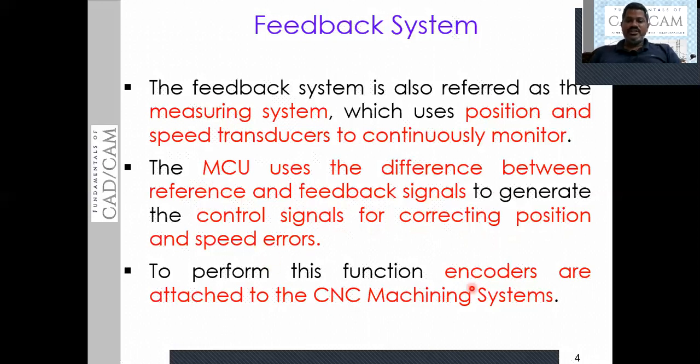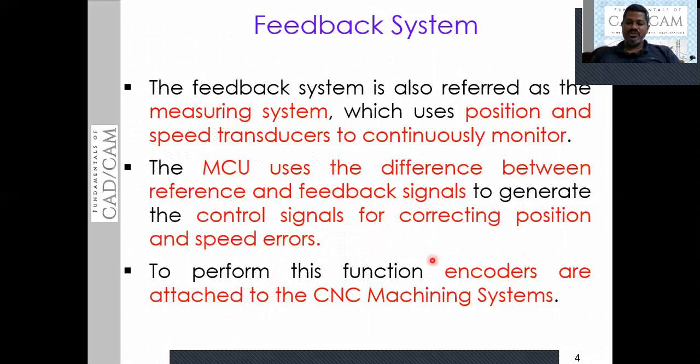To perform this function, how do you measure? The machine control unit needs to receive the feedback signal. Feedback signal means basically at which position the table is, whether the table has reached the exact desired location or not, whether the spindle is rotating with the desired speed or not. Those motions need to be sensed properly by using sensors. That requires some devices, and those devices are the encoders.